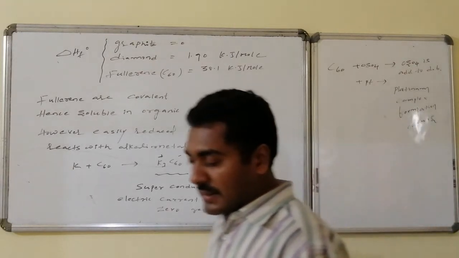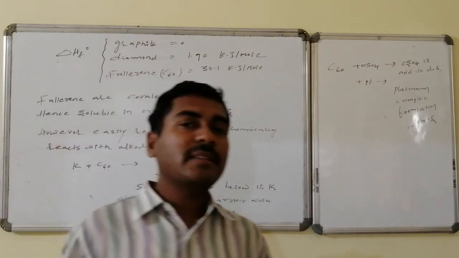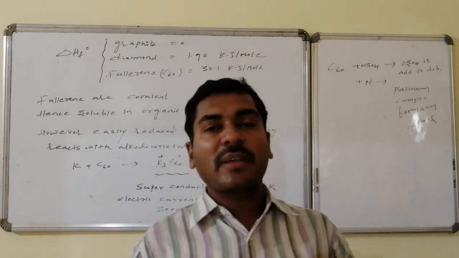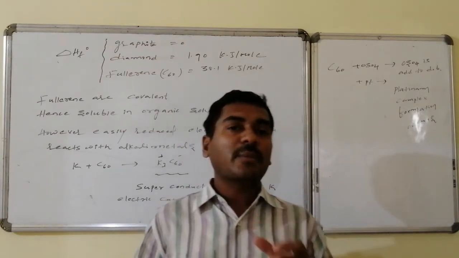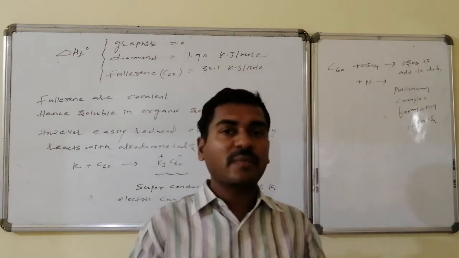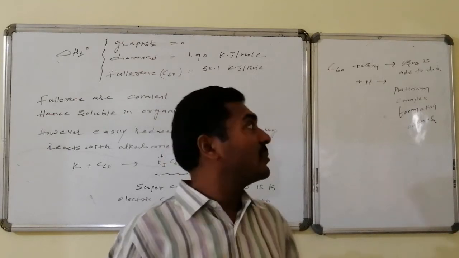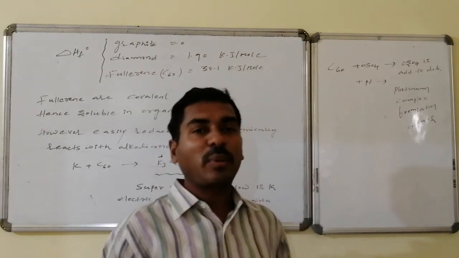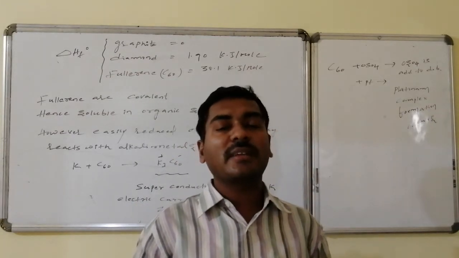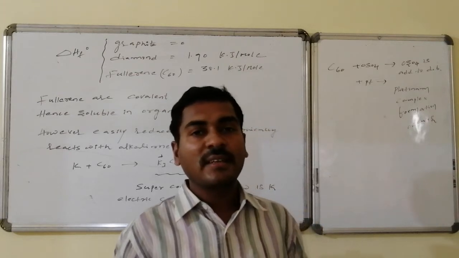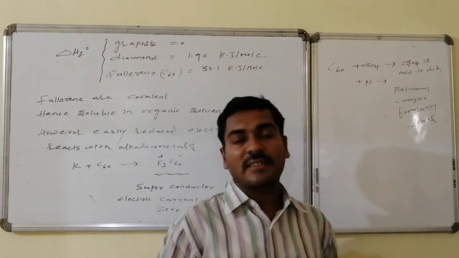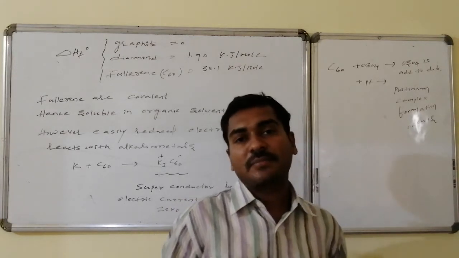The K3C60 fullerene acts as a superconductor below 18 Kelvin, that is, it carries current with zero resistance. Similarly, as I said in the beginning, these have dangling bonds, that is, as per molecular orbital theory, the unpaired electron present on the carbon atom is involved in chemical combination. Thus the combination of single and double bonds is present, which leads to the aromatic character. Due to the double bonds, it readily combines with osmium tetroxide and platinum. In the reaction with osmium tetroxide, the double bonds get connected to the osmium tetroxide and complex formation occurs. In the same way, with platinum also, complex formation occurs with C60.